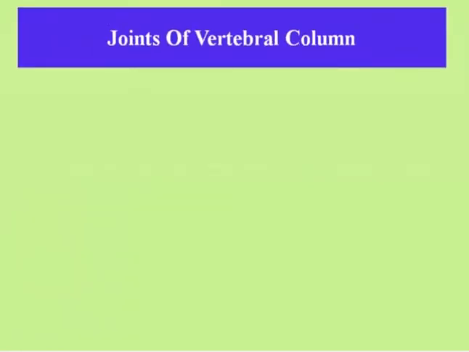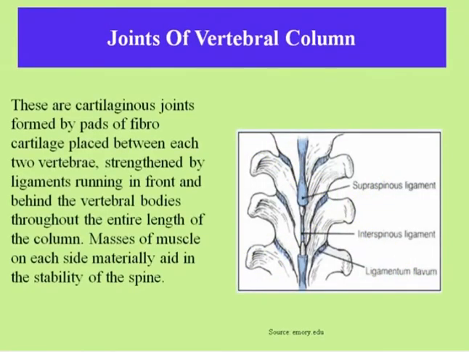Now, joints of the vertebral column. See, joints are essential for any type of movement. If you move your hand or your legs, there is a joint that helps us to move. These are cartilaginous joints formed by pads of fibrocartilage placed between each two vertebrae, strengthened by ligaments running in front and behind the vertebral bodies throughout the entire length of the column. Masses of muscle on each side materially aid in the stability of the spine. So these are the ligaments.